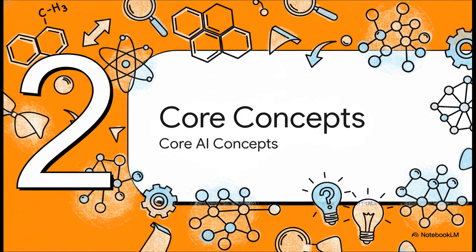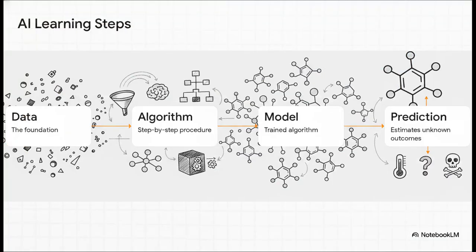Moving right along to Section 2, Core AI Concepts Explained. So how does this actually work in practice? Everything starts with Step 1, data. This is the foundation. Without high-quality chemical data, AI literally cannot learn. Next up is Step 2, the algorithm. This is a step-by-step learning procedure like a neural network or a random forest, which processes that data to find structural patterns. Once that algorithm is trained on historical data, it becomes Step 3, a model. And finally, we get to the really exciting part, Step 4, prediction. The trained model can now look at a brand new, unseen molecule and estimate unknown outcomes, like its toxicity or its boiling point.